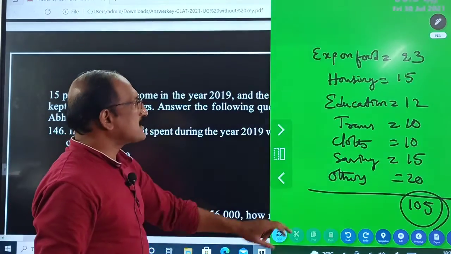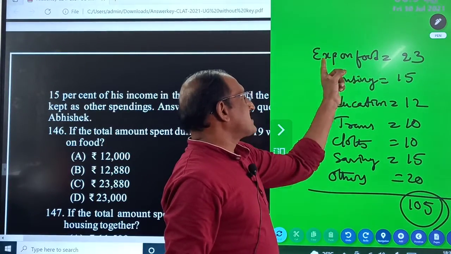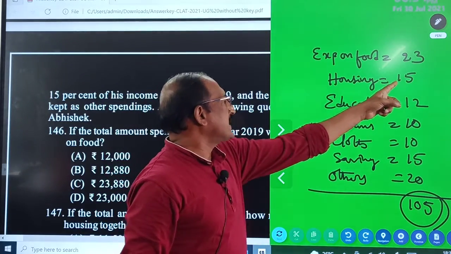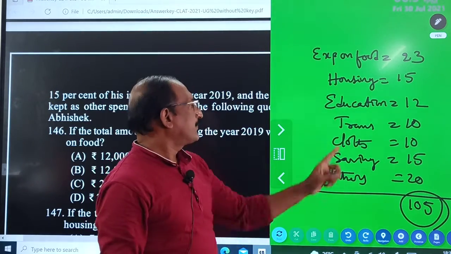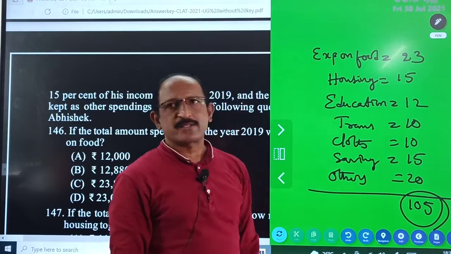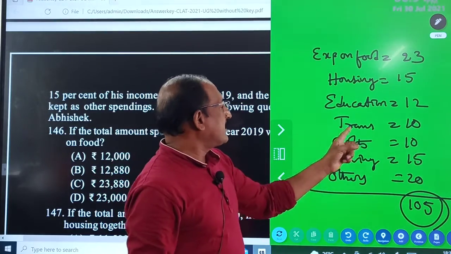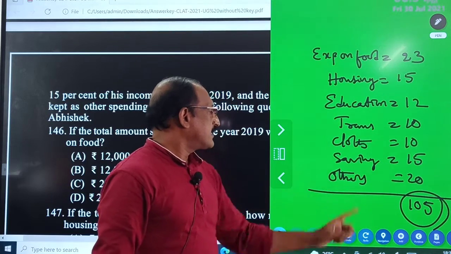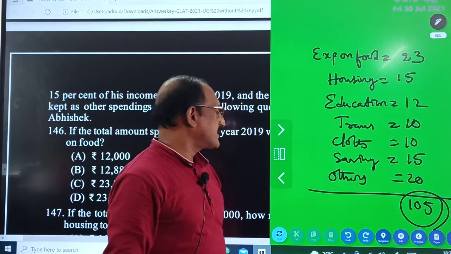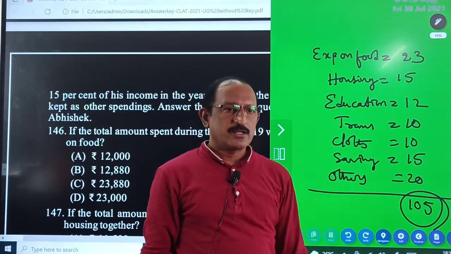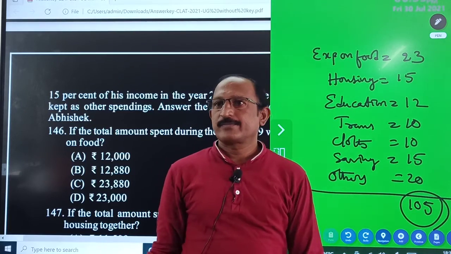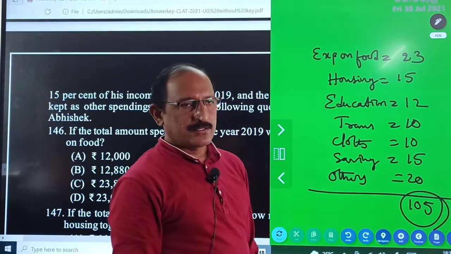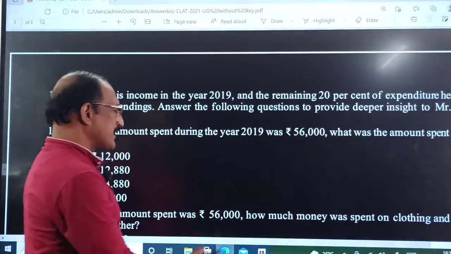According to this, expenses on food is 23%, housing is 15%, education is 12%, transport is 10%, clothing also 10%, saving also 15%, and others is 20%. The total is 105. It is not possible to take 105%, but we will see how to do these problems.